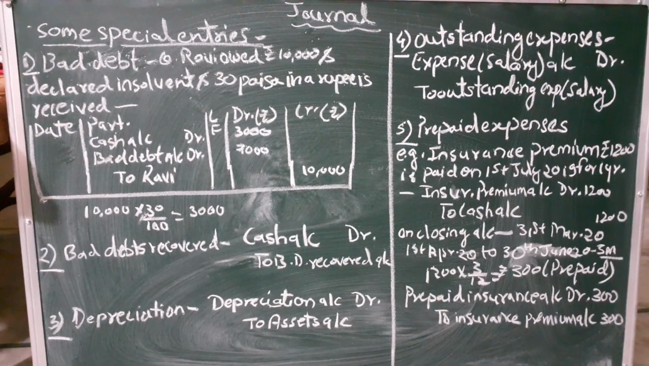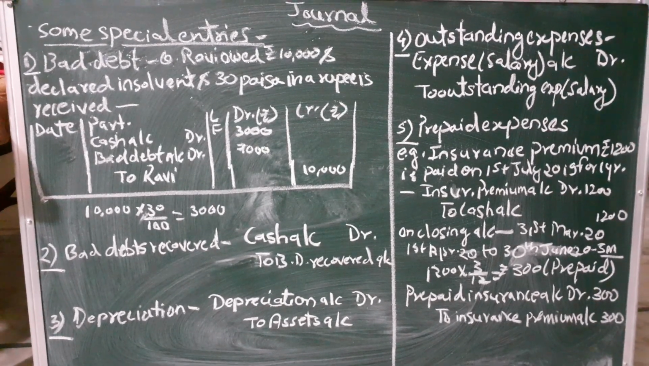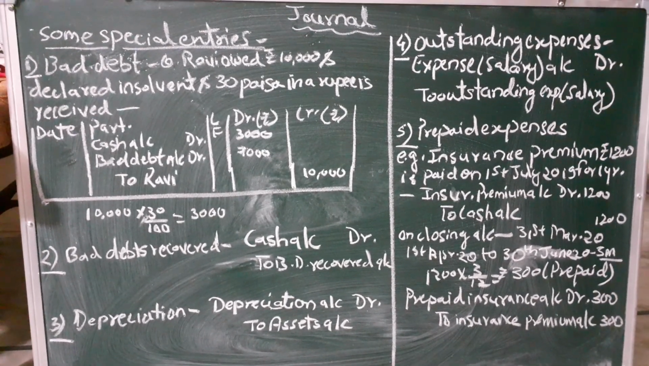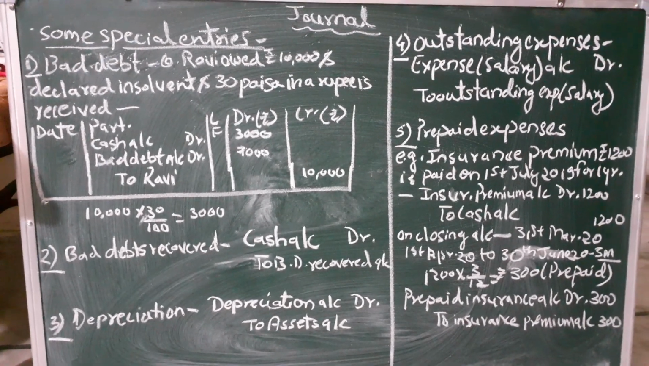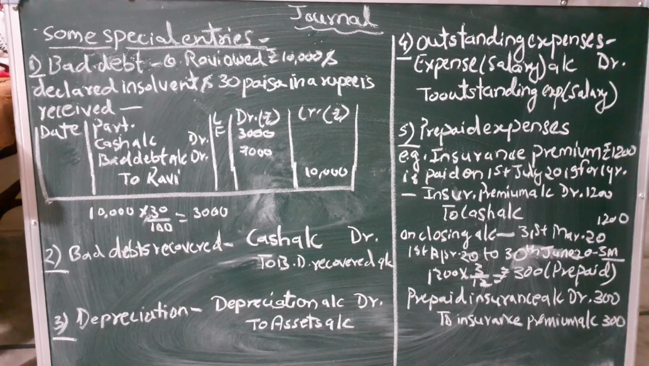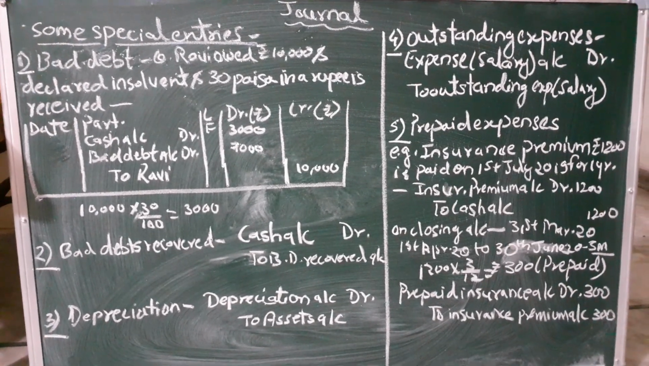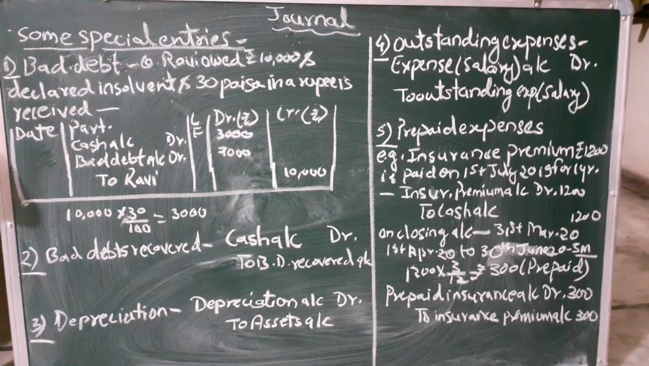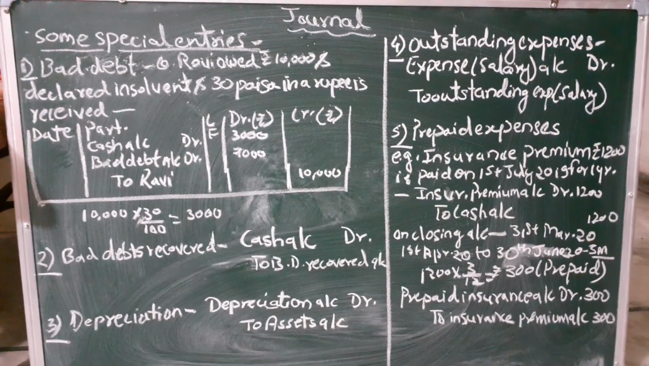That means, if assets increase they should be debited, whereas because of the depreciation, because of this value lost, the amount of the asset has been reduced, therefore the asset has been credited, to assets account. Then fourth number is outstanding expenses. So outstanding expenses represent a liability.